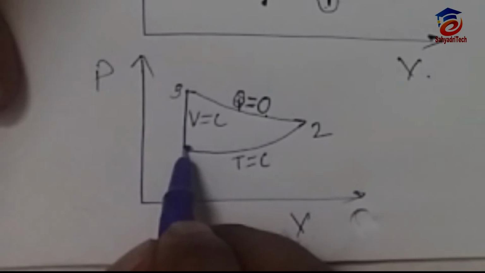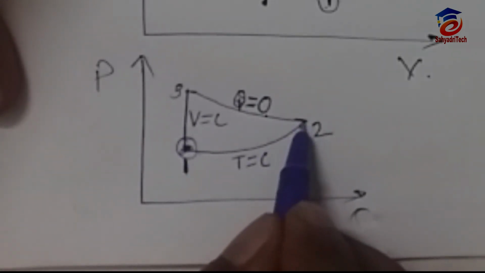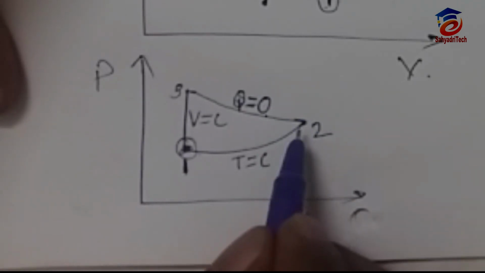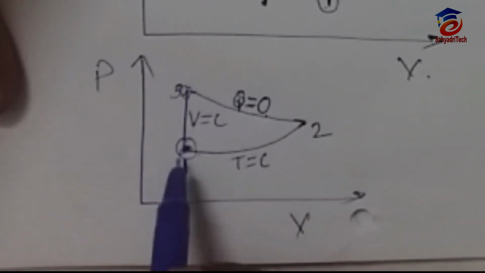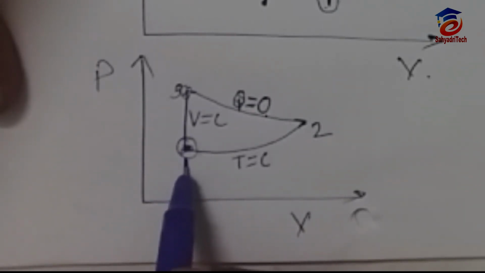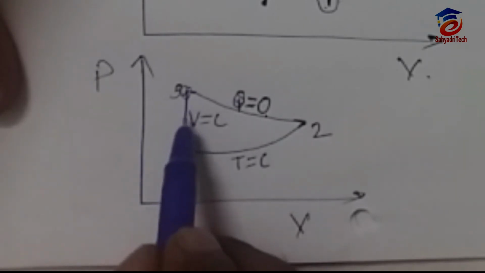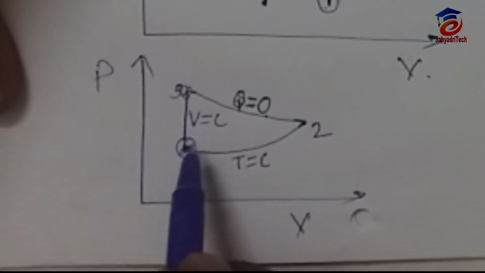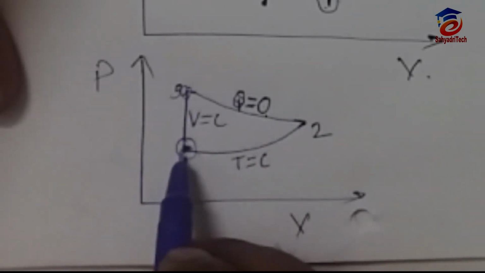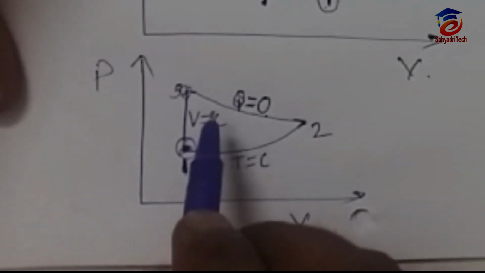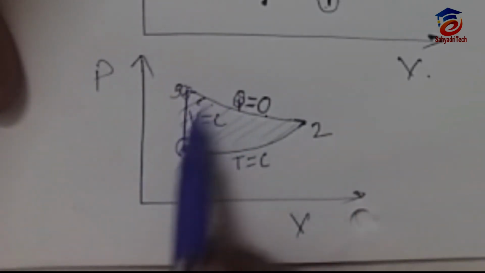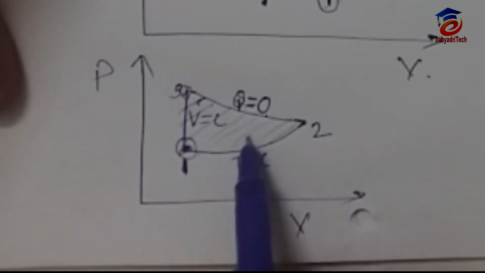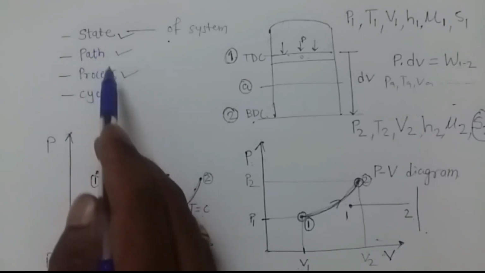Now if you see, the cycle has started from 1 and it ends at 2. The next process has started from 2 and ends at 3, and where this third process has ended, it ends at point 1, which was the initial point. So when the last process ends at the initial point, that is nothing but a cycle. It will execute one cycle. So this is nothing but a thermodynamic cycle. This area is nothing but work done. On a PV diagram, the closed area we are getting is nothing but work done. So that is about state, path, process and cycle.